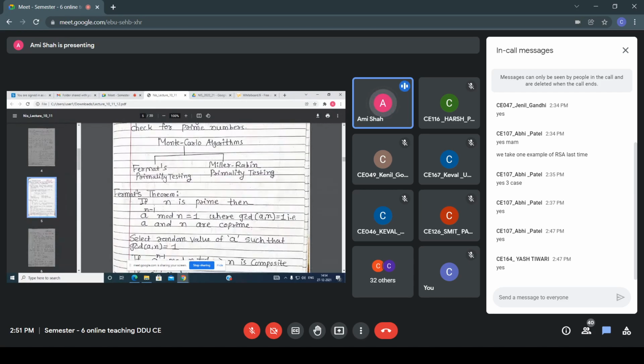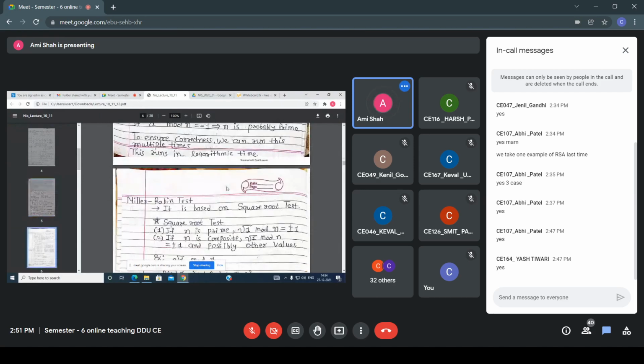So this is one way to check whether the number is a prime: the Fermat primality testing. Second is the Miller-Rabin test to check whether the number is a prime or not, but it is based on a square root. So how do we calculate the square root? There are two conditions that you have to remember. If n is a prime, then the root of 1 mod n is equal to plus or minus 1. And if n is a composite, then the root of 1 mod n is equal to plus or minus 1, and possibly other values. So write down these 2 points, everyone.